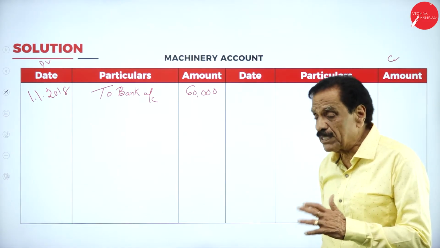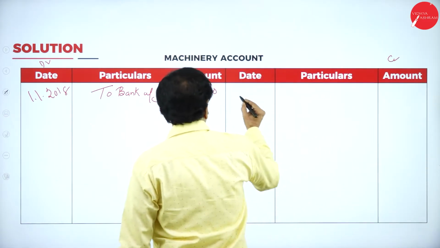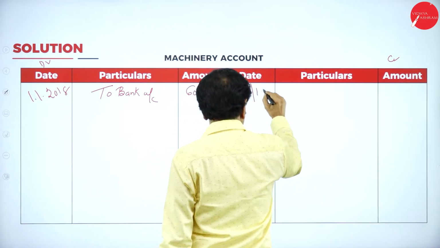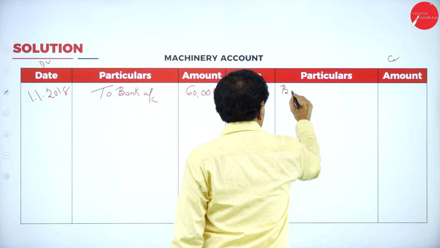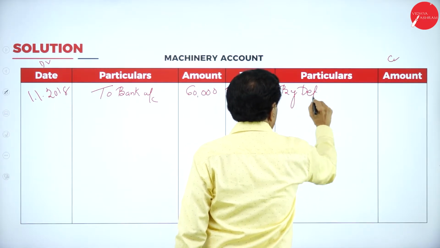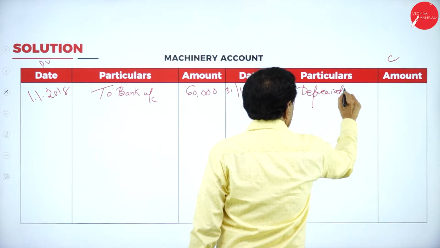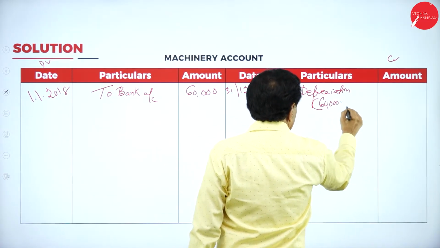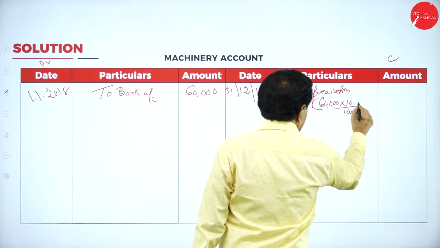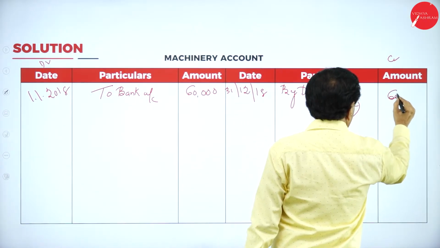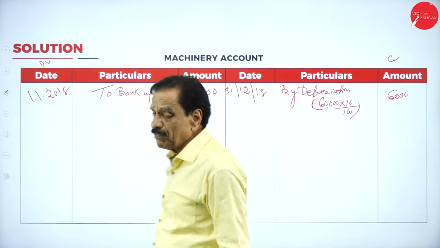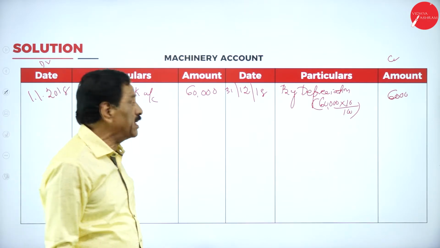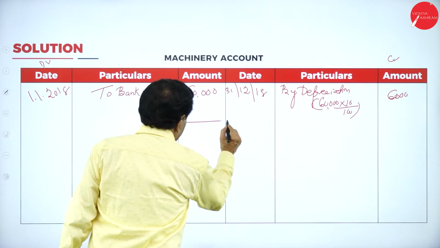It has gone to depreciation now. This is 31st December 2018, by depreciation. In the bracket, 60,000 into 10 by 100, it is 6,000. At the beginning of the year, the value is 60,000. At the end of the year, it has come down by 6,000. Difference.